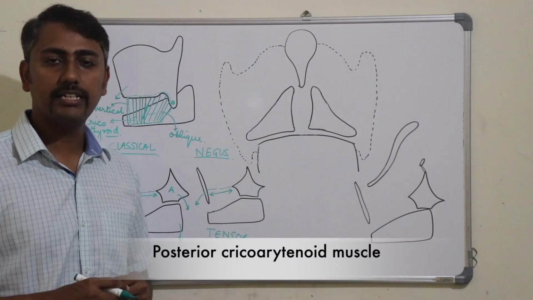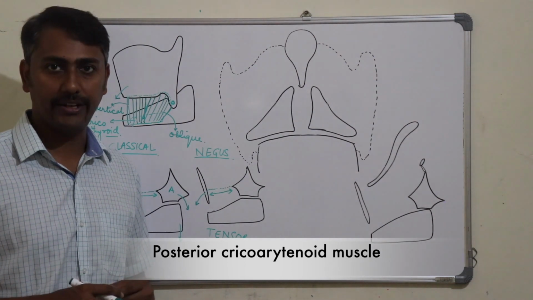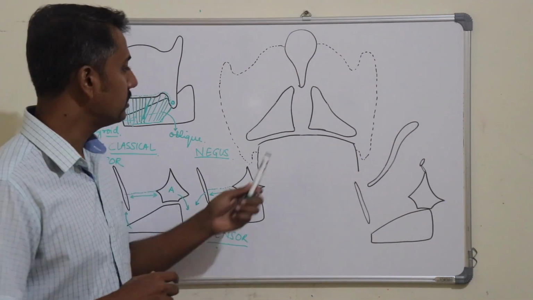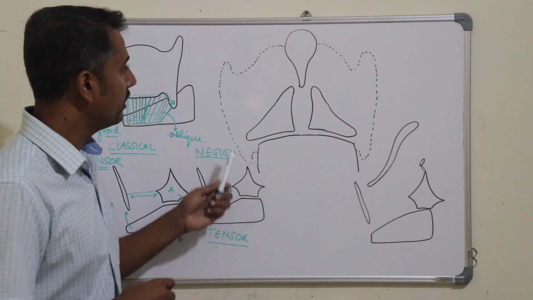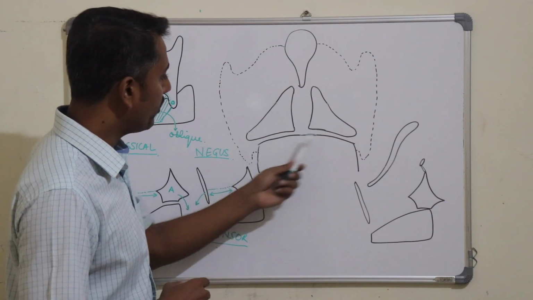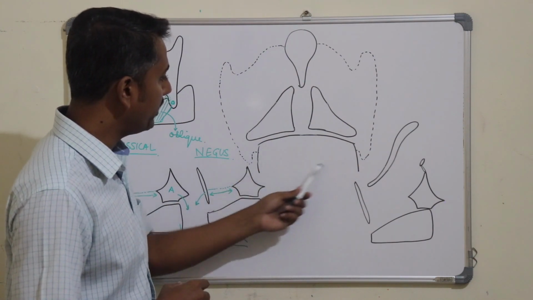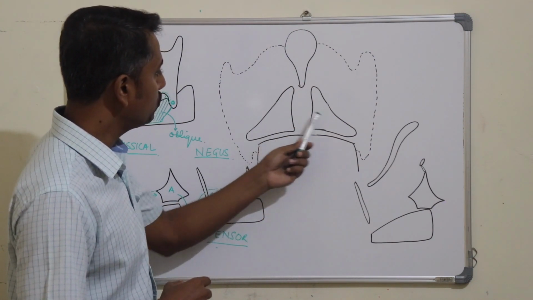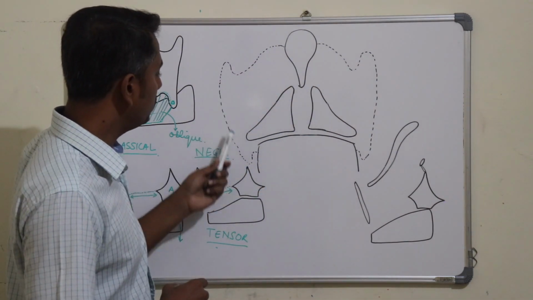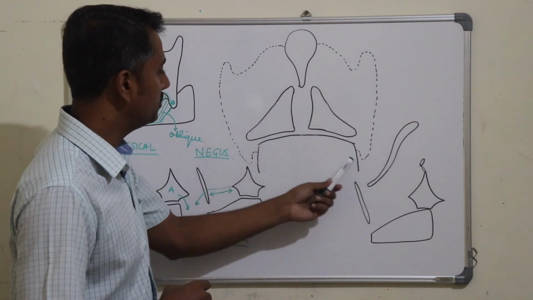Now the next muscle, that is the posterior cricoarytenoid. To understand the attachment of the posterior cricoarytenoid, let us look into this diagram. This is the posterior view of the larynx showing the cricoid cartilage. This is the lamina of the cricoid cartilage. These are the two arytenoids. This is the epiglottis, and the dotted lines show the thyroid cartilage.